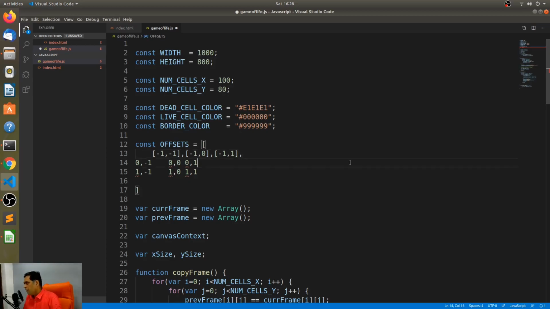That should be okay. There is of course no 0, 0, because I'm just trying to determine my neighbors. So there is no 0, 0. Now remember, this is just an array of essentially arrays. I'm leaving the center part out.